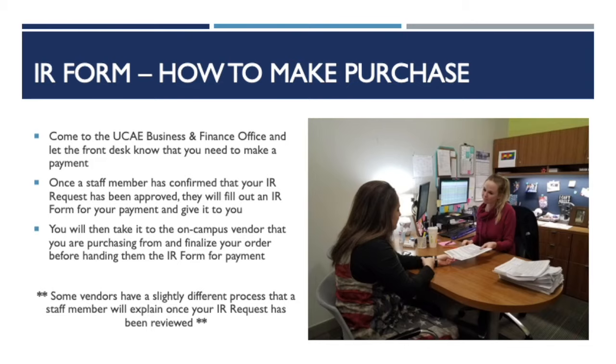All you need to do is stop by the UCAE Business and Finance Office and let the front desk know that you need to make a purchase. Once you've sat down with a staff member, they will confirm that your request for payment is good to go. They will then fill out an IR form for your student organization's payment and give it to you.